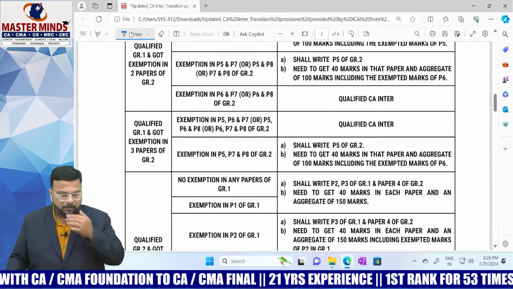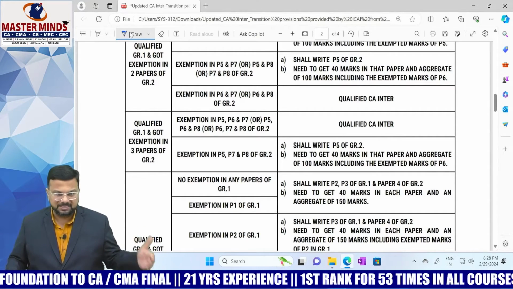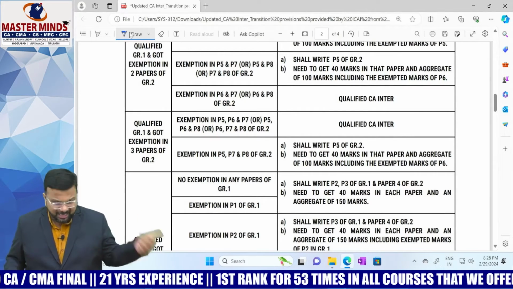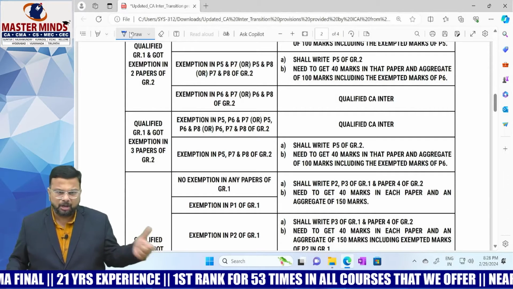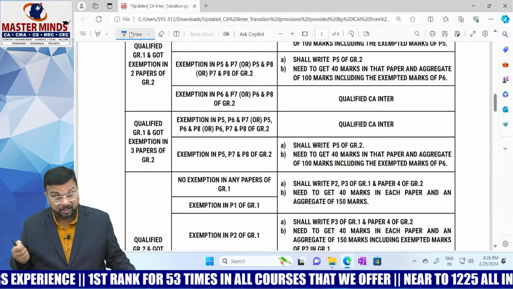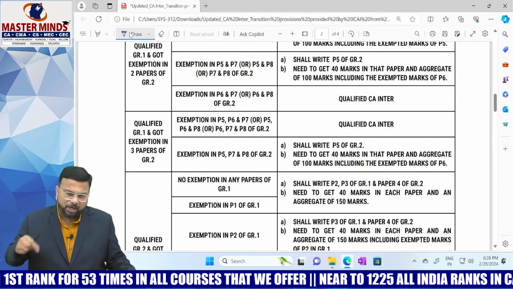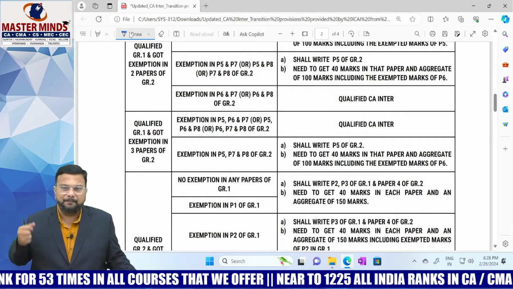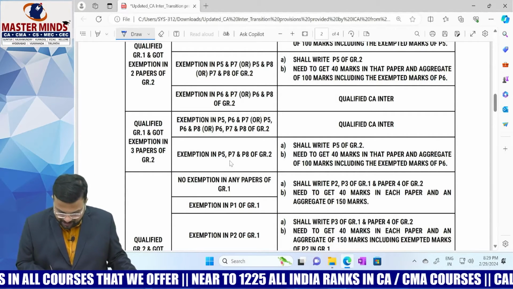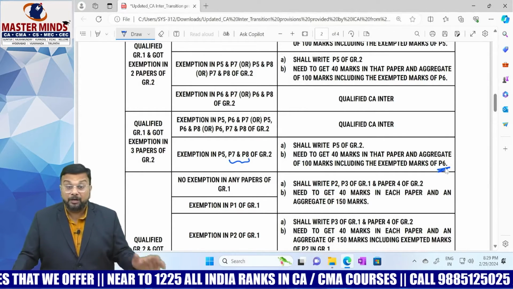Okay, and next, qualified group 1 and got exemption in paper 5, paper 7 and paper 8. What is paper 5? We know that it is advanced accounting. Paper 7 is ES and SM. Paper 8 is FM and economics or finance, right? That means you have not passed auditing. So obviously you need to write auditing, which is paper 5 in new scheme. Shall write paper 5 of group 2 under new scheme. Okay, I need to get 40 marks in that, an aggregate of 100 marks, including the marks exempted of paper 6 under new scheme. Because paper 7 and 8 under old scheme is nothing but paper 6 under new scheme, right? So this is the point that you need to remember.